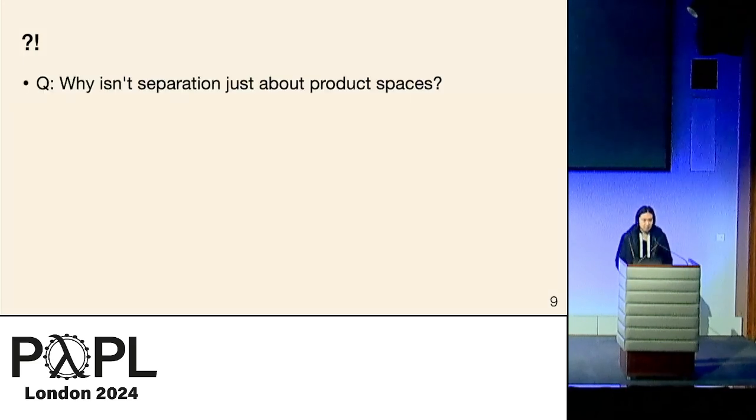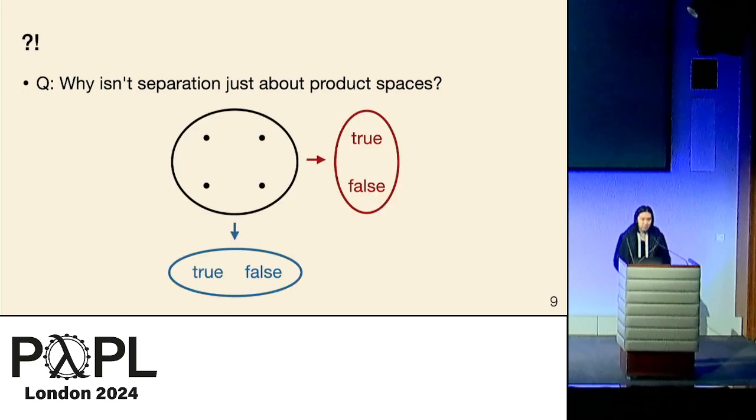If you're familiar with the notion of probabilistic independence, it seems really simple, and I think an obvious question to ask is why isn't separating conjunction about product spaces, right? So, for example, in a probability theory class, maybe you want to model 2 Boolean random variables. They're independent. So you can construct a sample space, which is a product space of the set of Boolean values with itself, and then you can set your random variables to be projections out of this space. And clearly, those random variables are independent, right?